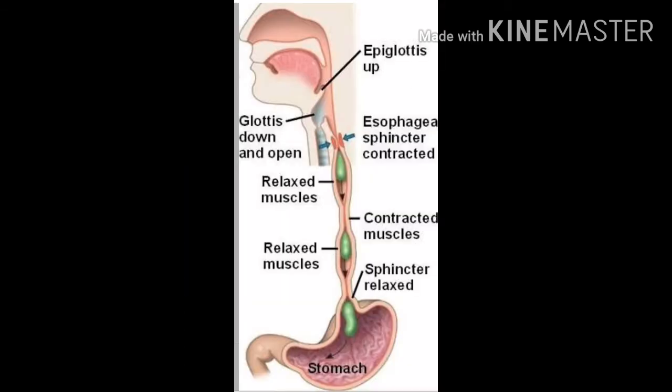Soft food mixed with saliva passes through the esophagus or food pipe. In the esophagus, due to the contraction and relaxation of the muscles, a wave-like movement occurs. This wave-like movement is called peristaltic movement. Due to the peristaltic movement, food is passed from the esophagus to the stomach. The esophagus is lined with mucous membrane.